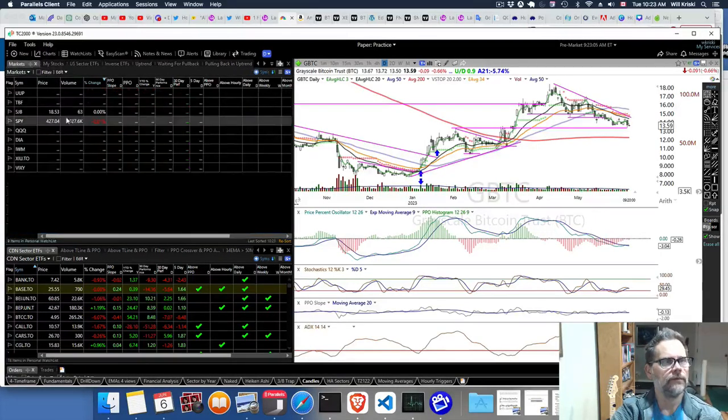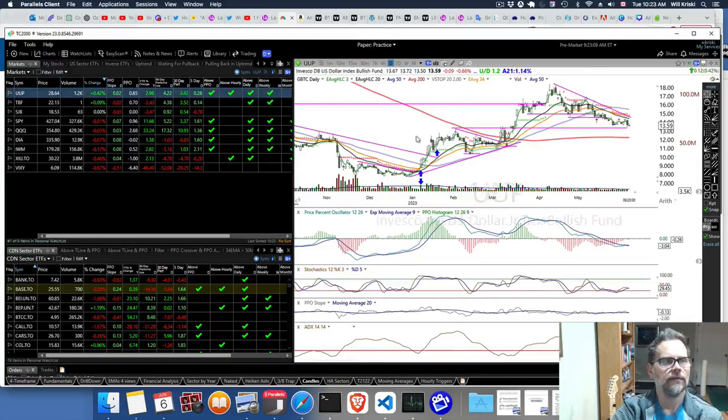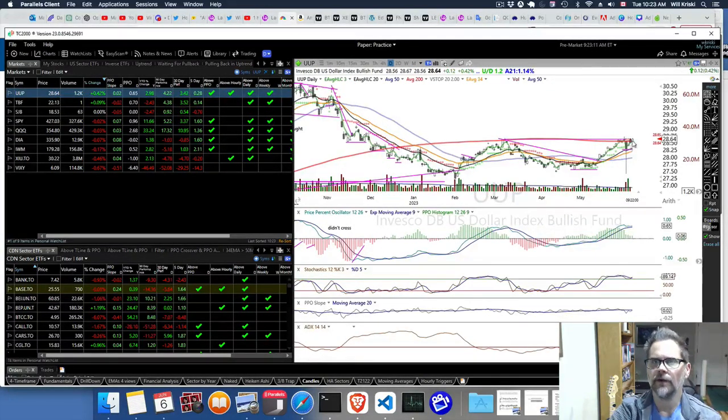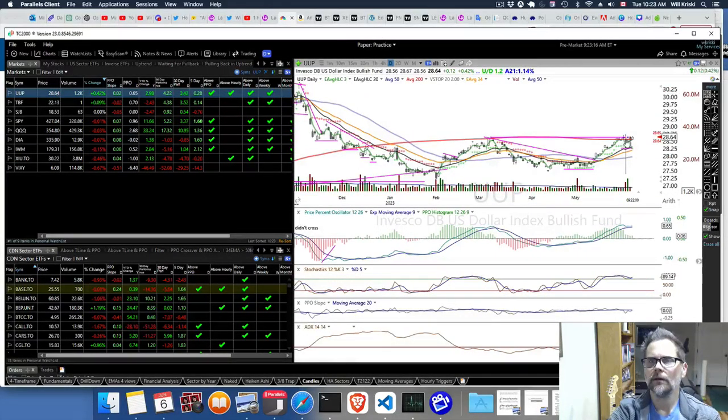Okay, so back to the markets. I mentioned last video that I think the US dollar index was hovering right at this 200 and was starting to bounce off here and head back up again. We haven't quite broken through that support, but we're just above the 200 right there. So it's showing us some strength, and that could be bad for other things such as gold and equities and stuff like that.